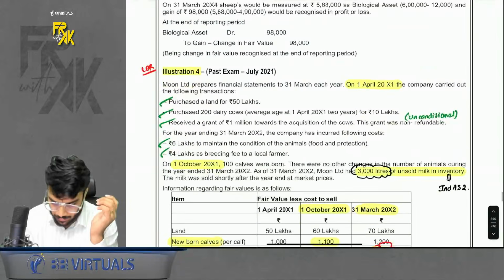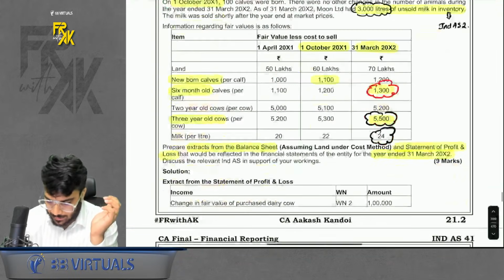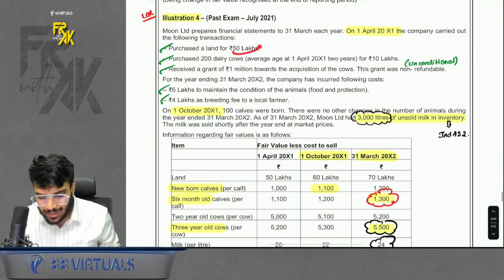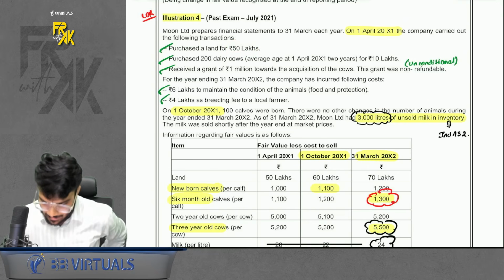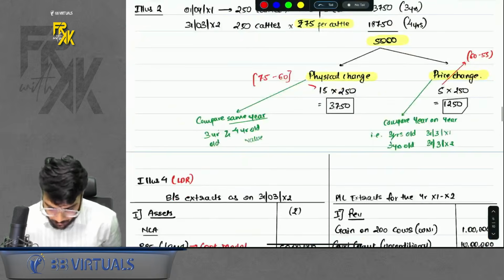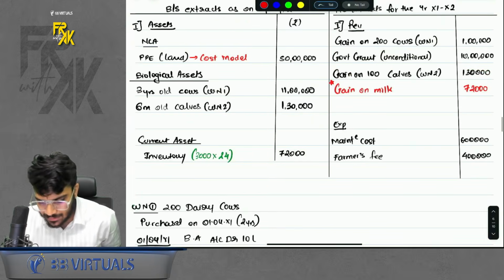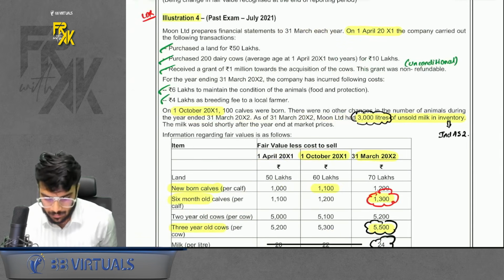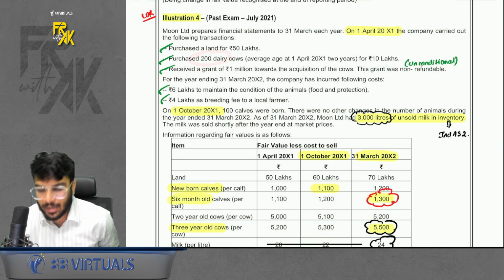They say we have a land of 50 lakhs. And in the question itself, they have mentioned that land is to be measured at cost method. So the value of land on day 1 is 50 lakhs. Can I say on year end it won't change? So on year end also you will keep the land at 50 lakhs only. And there will be no impact on profit and loss since it is not getting depreciated. It is land.